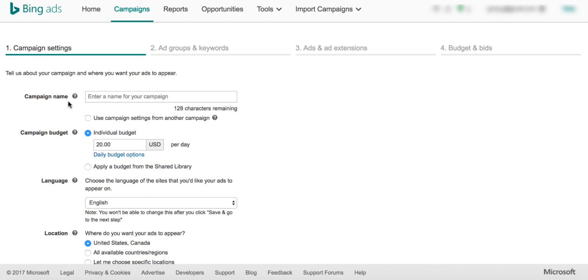Campaign name is nothing but an identifier for yourself. This is not something visible to anyone outside. So you can use anything, like test or, let me say, demo card. I'm actually promoting one of the card offers that I have in the marketplaces.